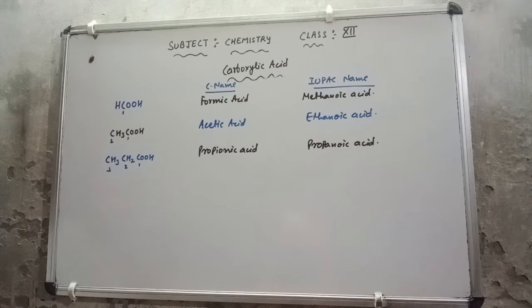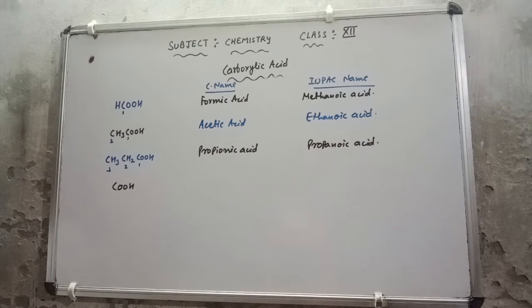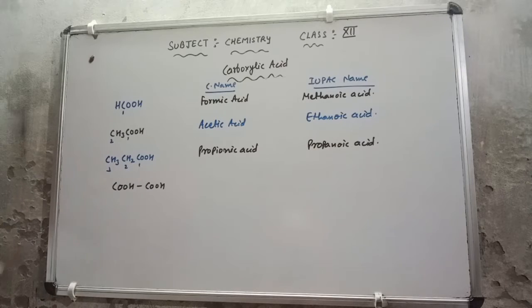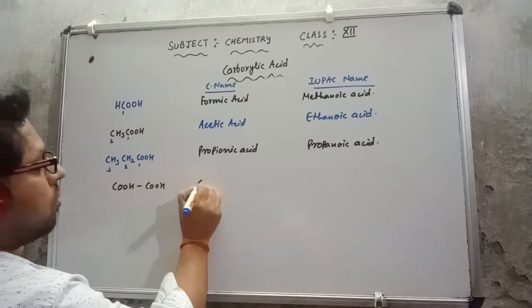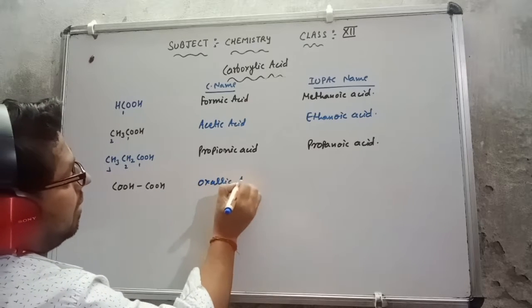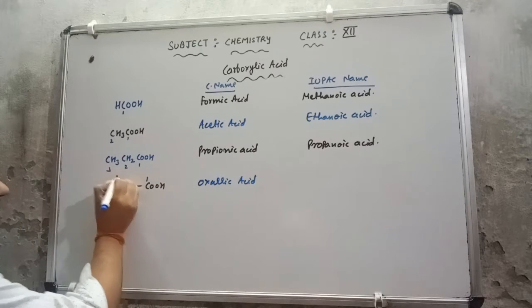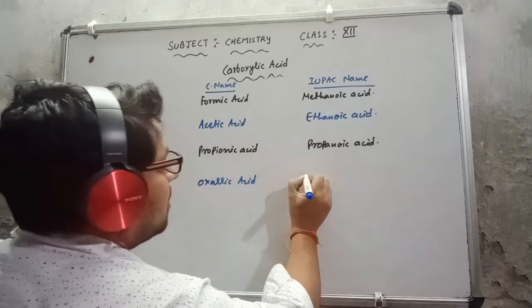Suppose now I am giving you this, COOH single bond COOH. You can see now both sides the carboxylic group is available here. If I discuss its common name, this common name is oxalic acid. Now I want to give its IUPAC name. So this will be 1 and this will be 2. So 2 carbon is there. For 2 carbon, what is the name of the alkane? This is ethane.